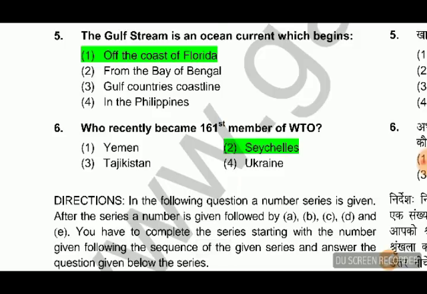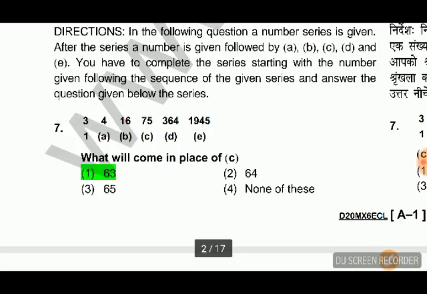This is Seychelles. So in this there is a series given: 3, 4, 16, 75, 364, 1945, and we have to find the C as per the sequence given above.